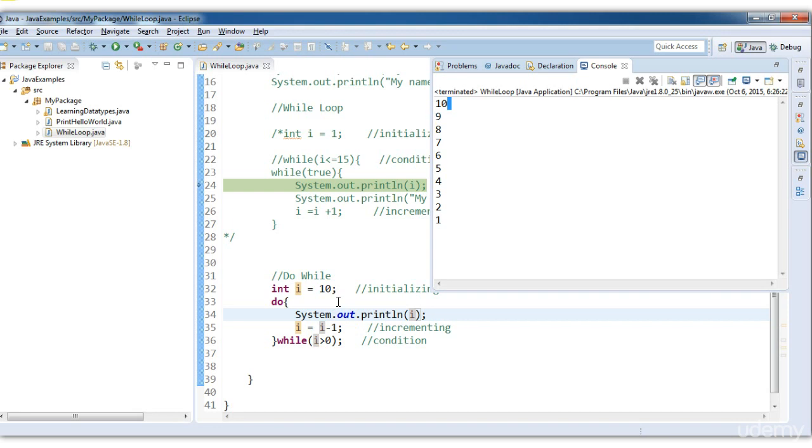Now we have covered two types of loops, while and do while loop. In the next session we will be talking about the for loop. Okay, thank you.